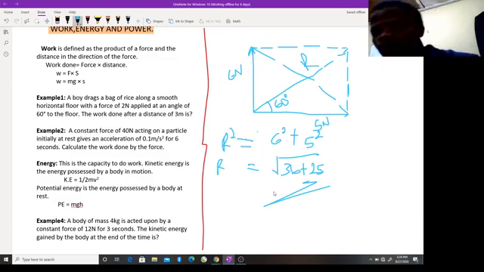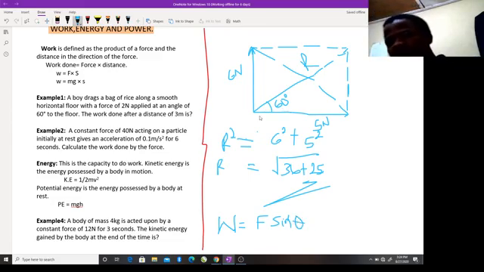You will say your work done will be equal to the vertical, that will be F sine theta, where theta is our 60 degrees.